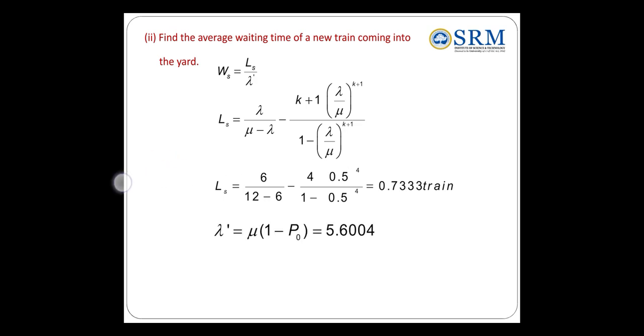Then substitute this L value in the Ws, and before that, lambda dash. Lambda dash is mu into (1 minus P naught). So substitute the mu value and P naught value, then lambda dash is 5.6004, and the Ws value is 0.1309 per hour. So this is the average waiting time of a new train coming into the yard.